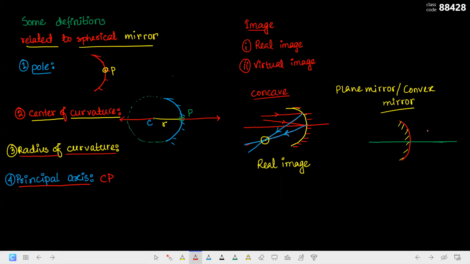This is one ray, and this is another ray. These two are incident rays. Now, these two incident rays will give us two reflected rays. One is this one, another one is this one. Sorry, I made a mistake here. This is not concave, this is convex.